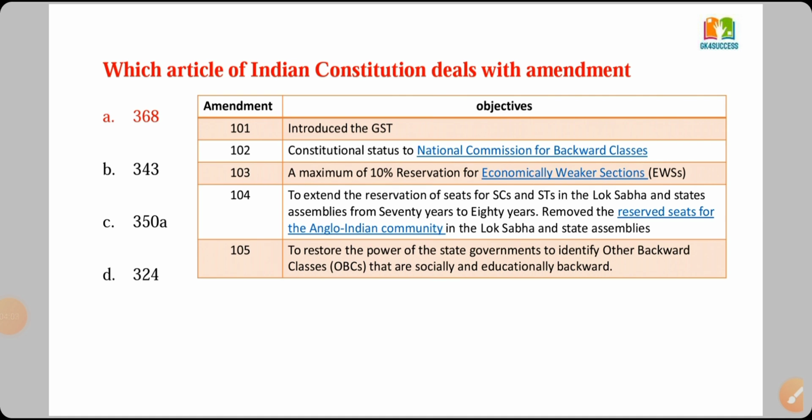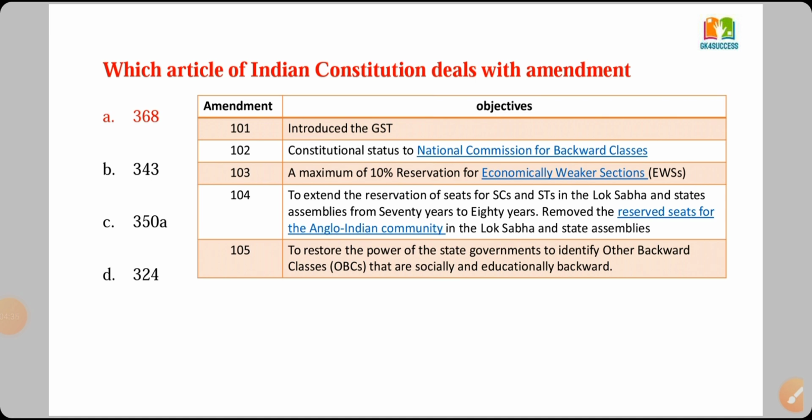Amendment 103, maximum 10% reservation for the economically weaker section, that is EWS, which is in the news now. Amendment 104, extension of reservation of seats for SC/STs in the Lok Sabha and Vidhan Sabhas from 70 years to 80 years, and also removal of Anglo-Indian seats in the Lok Sabha and state assemblies. 105 is related to restoring the powers of state governments to identify other backward classes that are socially and economically backward.